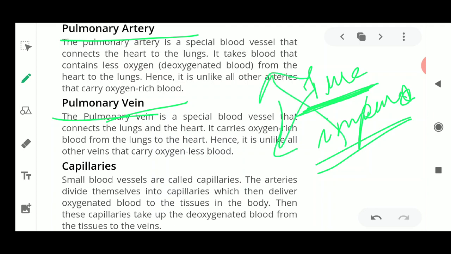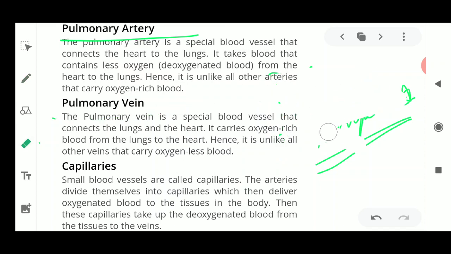So this is just interchanged. Please remember this exception: the pulmonary artery always carries deoxygenated blood, and the pulmonary vein always carries oxygenated blood from the lungs towards the heart, and then from the heart to the body organs.